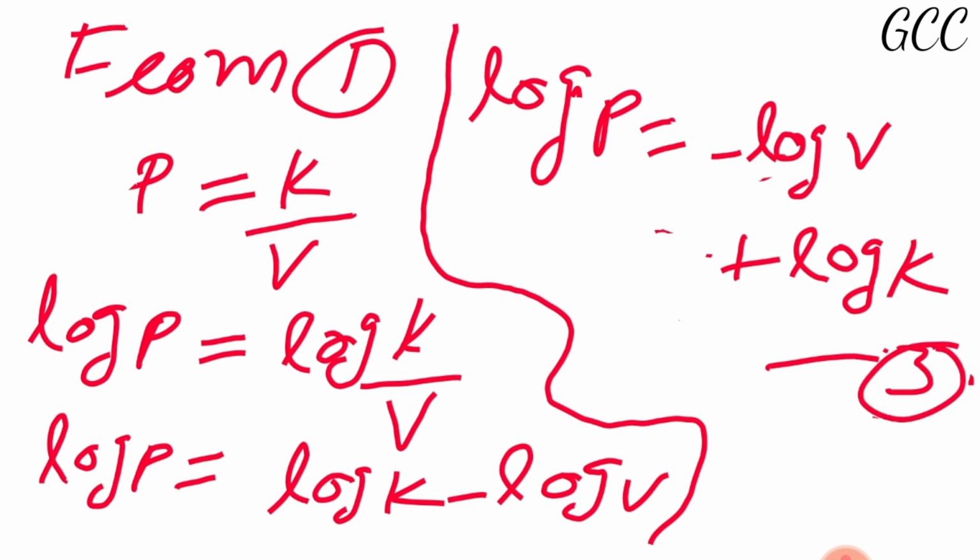Is that clear to you all? It means 3 relations I have made over there. How many relations? 3 relations. Clear? Now I am going to make a graph one by one for each. I am starting from number 1. From 1 in the starting, what I have taken there?